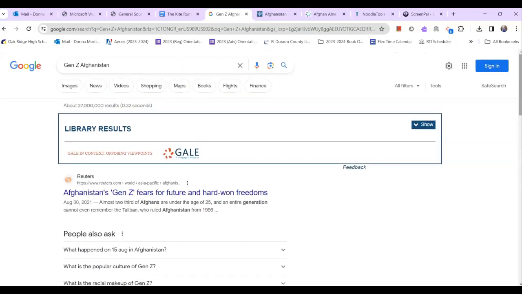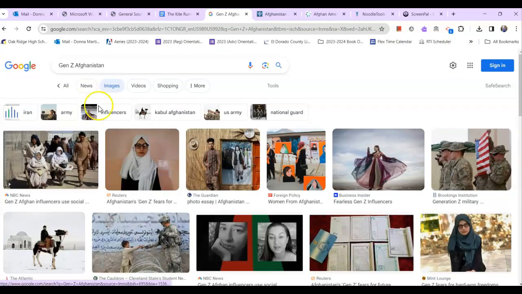And then same thing when you're doing an image search. Look at the sources. So you see Business Insider, Foreign Policy, The Guardian. These are all news organizations I recognize. I would encourage you to do the same thing. Stay away from personal websites and blogs.